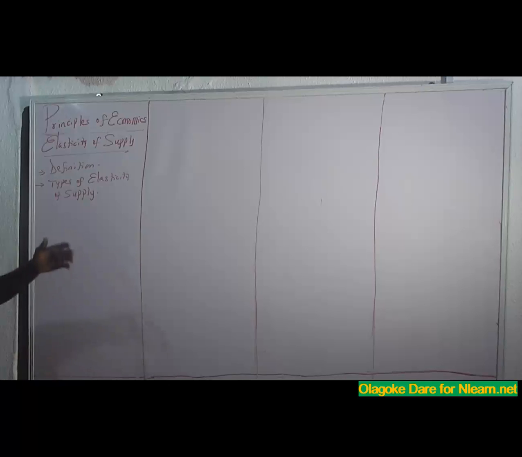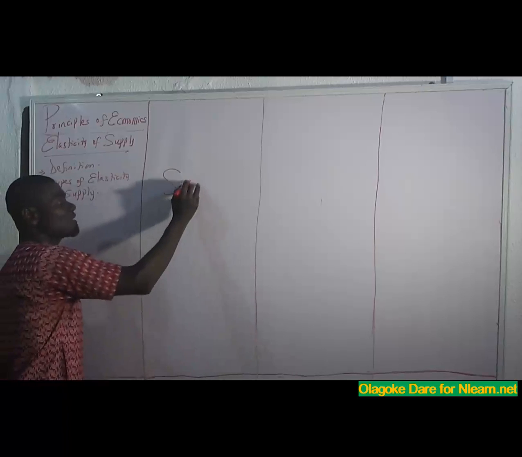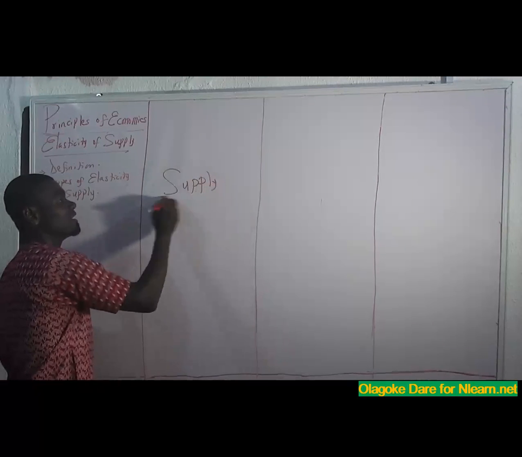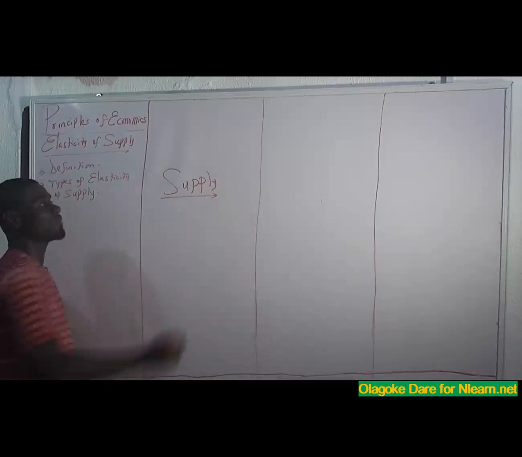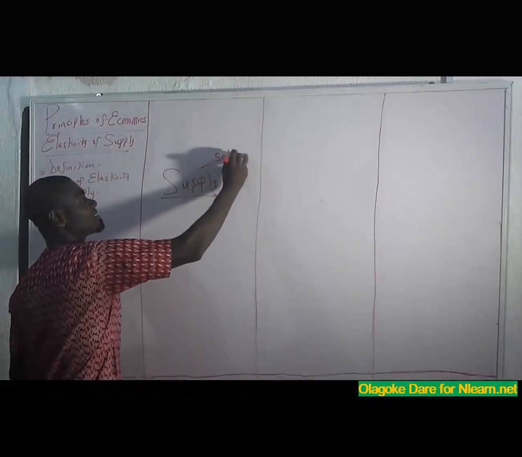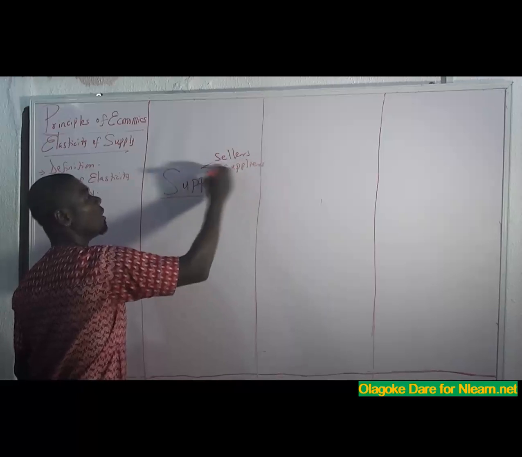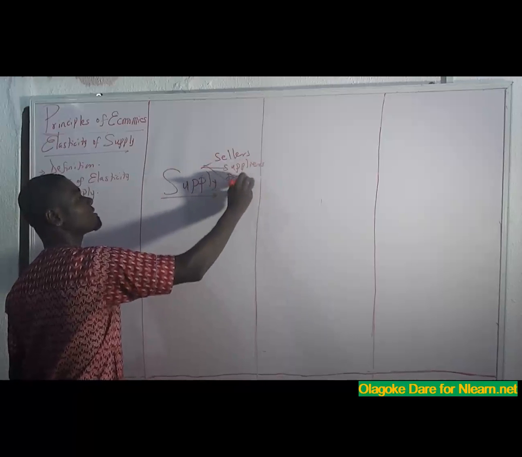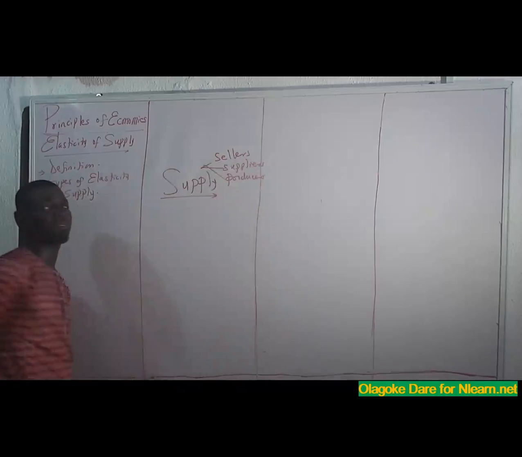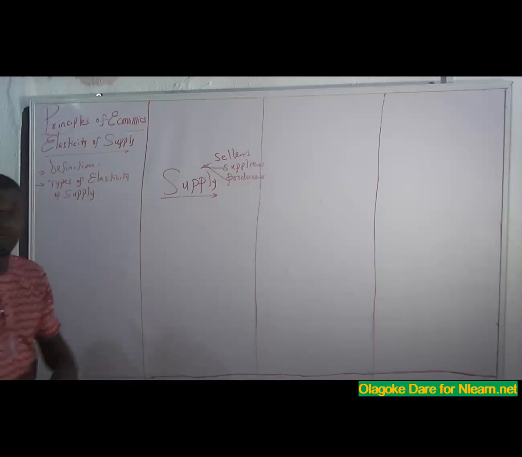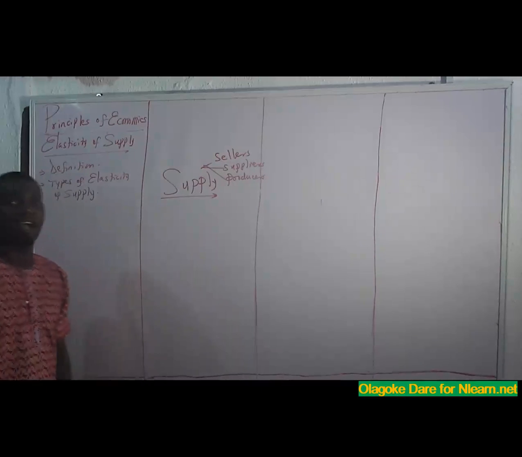Now, before you can know what elasticity of supply is, you need to know what supply is. What is supply? When we mention supply, we are referring to sellers or suppliers or producers of goods, just the way demand refers to consumers, buyers, and customers.